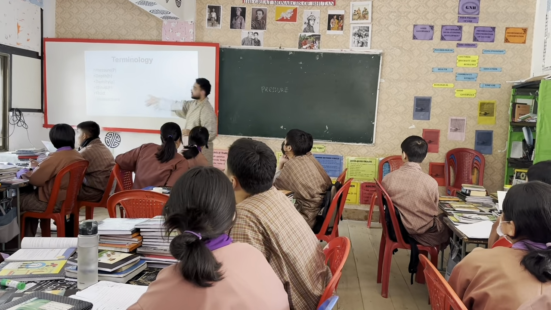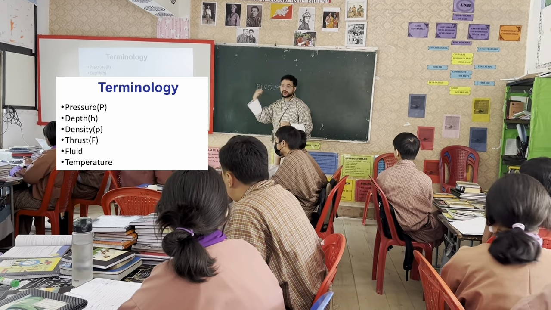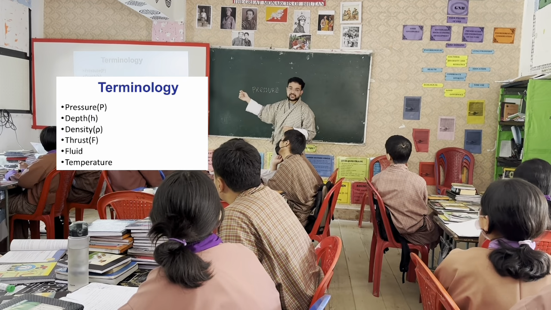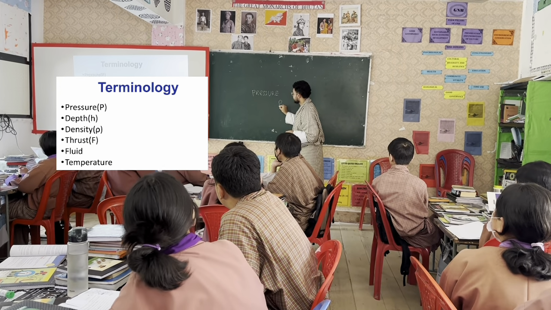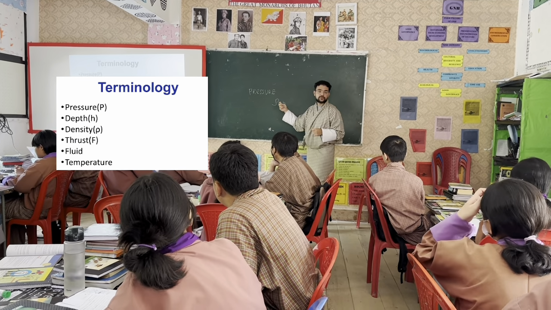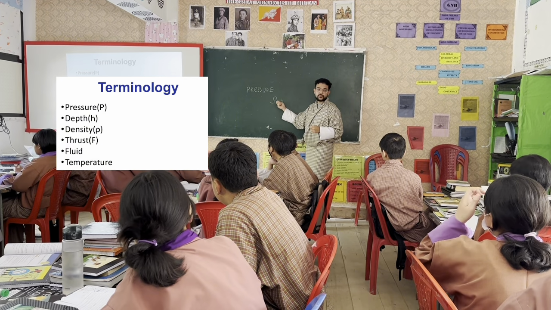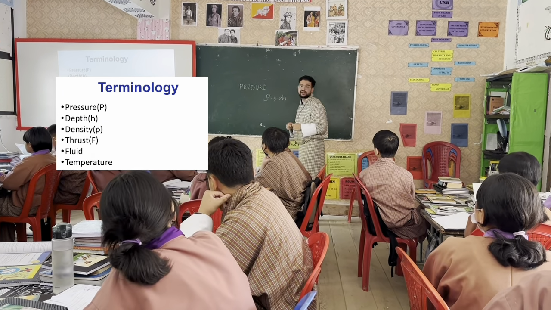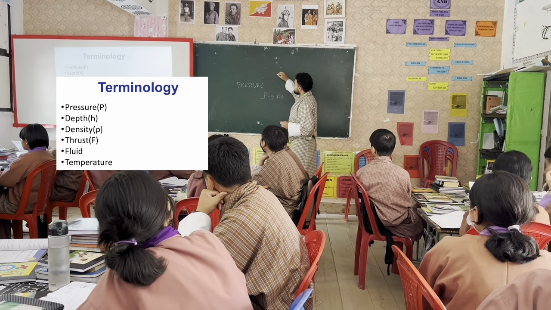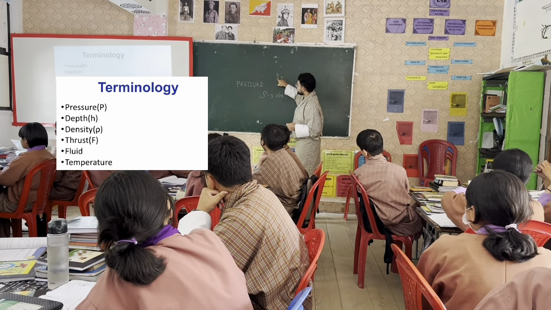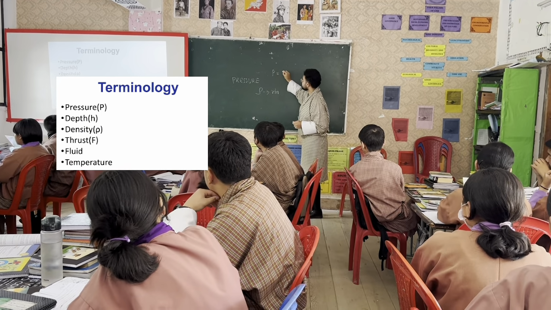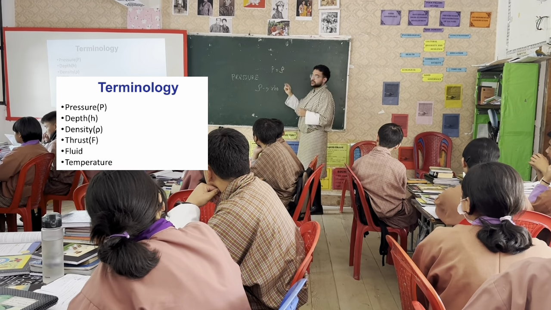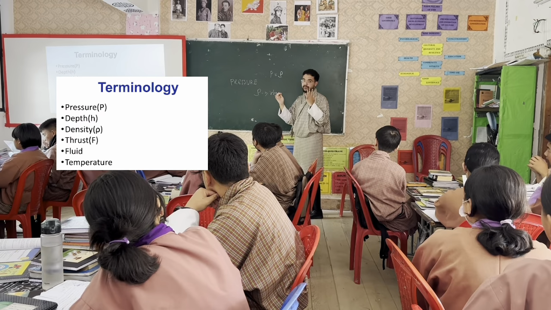So these are the words that you need to know. You know about pressure. I think you already know what depth is, right? And density. This is how we represent density. What is the name of this letter? Rho. While in the exam, don't write P and rho the same. You write P like this, and rho is written something like this, a curved P. So don't make your P and rho look the same.